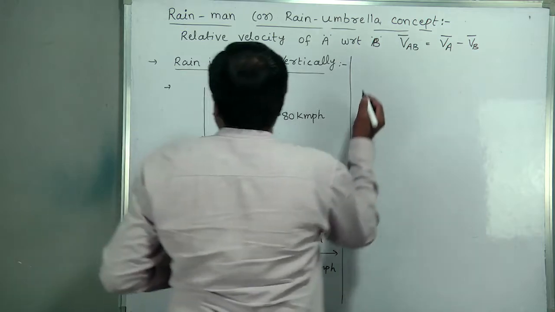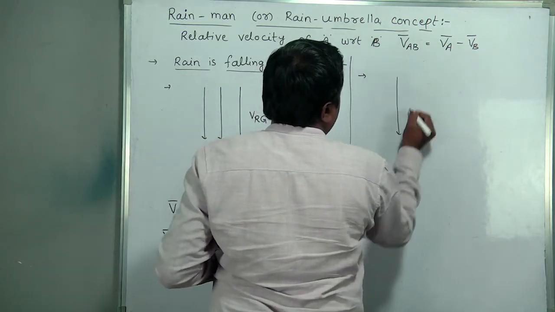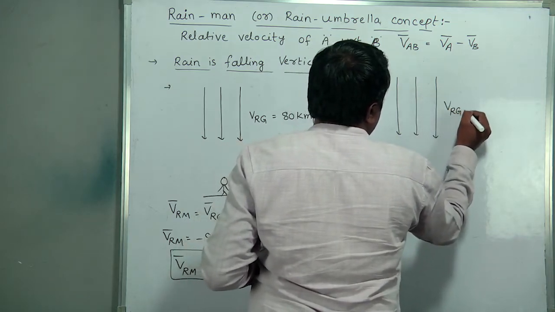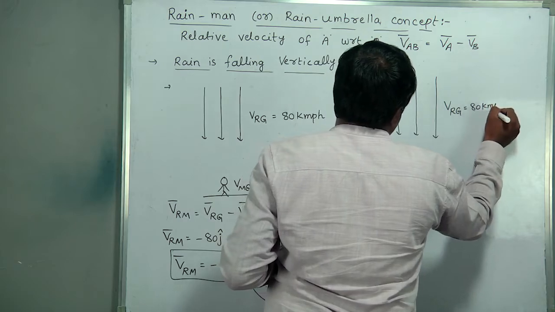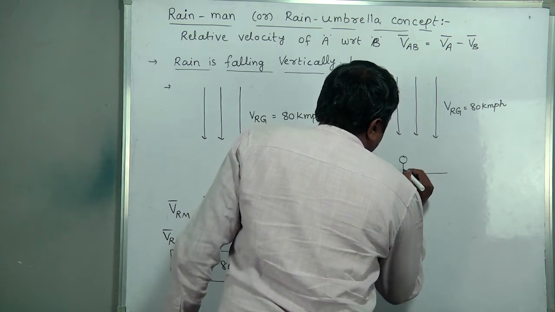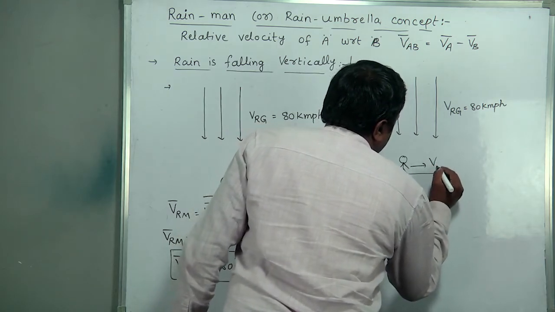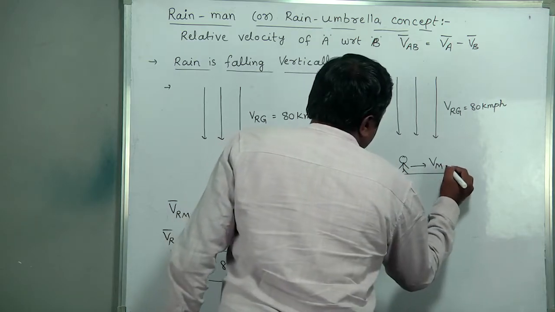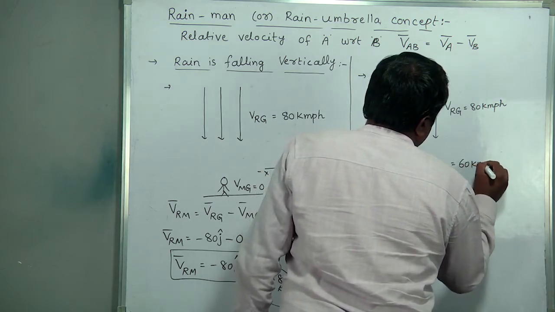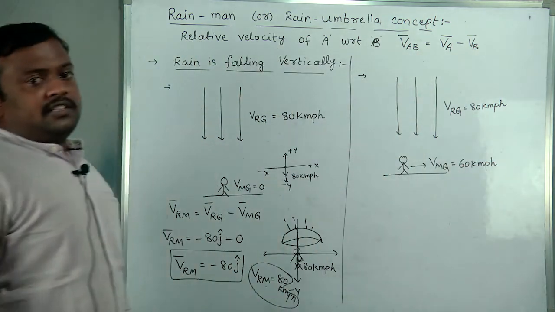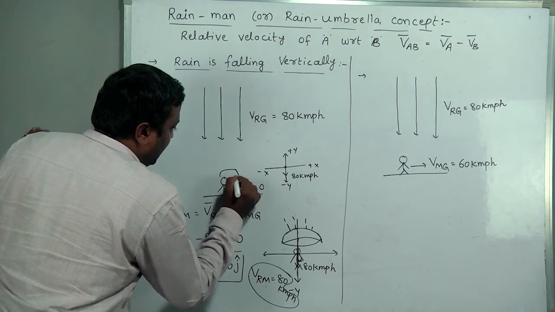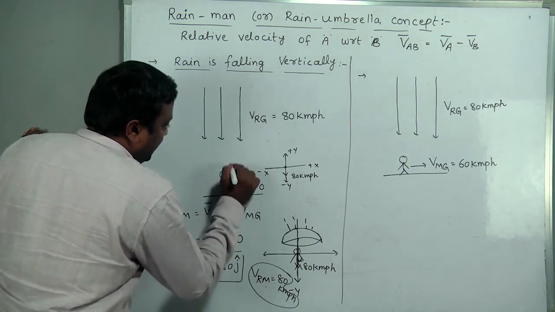In this, one more case, the next one. Same situation, rain is falling vertically downward, that is, velocity of rain with respect to ground, same velocity you consider, 80 kmph. Now the person is moving with velocity of man with respect to ground, consider it as 60 kmph. Velocity of man with respect to ground is 60 kmph. Here in this case, by keeping the umbrella like this only, he will not get wet vertically upward in this case.